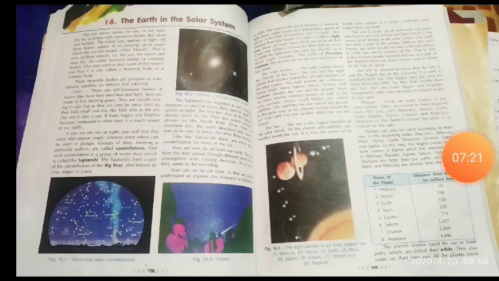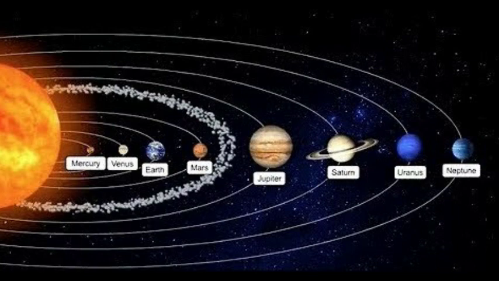Now let's see the solar system. The solar system means the family of the sun. The sun and the 8 planets that revolve around the sun are members of the solar system. The 8 planets are Mercury, Venus, Earth, Mars, Jupiter, Saturn, Uranus, and Neptune.